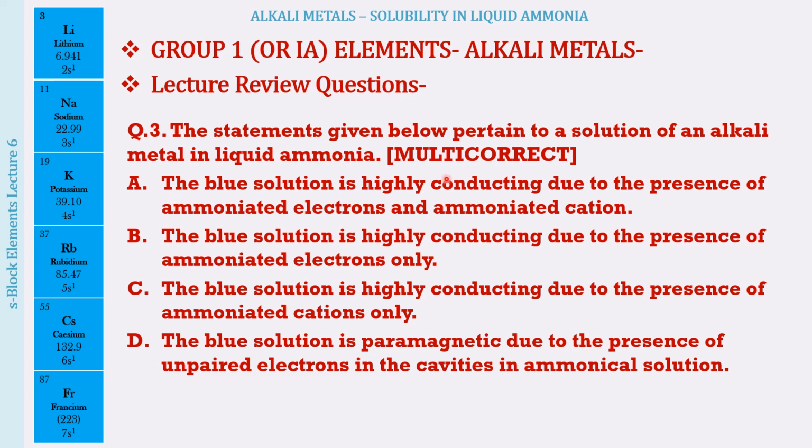The blue color solution is highly conducting due to the presence of ammoniated electrons and ammoniated cations. The blue color solution is highly conducting due to the presence of ammoniated electrons only. Due to the presence of ammoniated cations only. And the blue colored solution is paramagnetic due to the presence of unpaired electrons in the cavities in the ammoniacal solution.